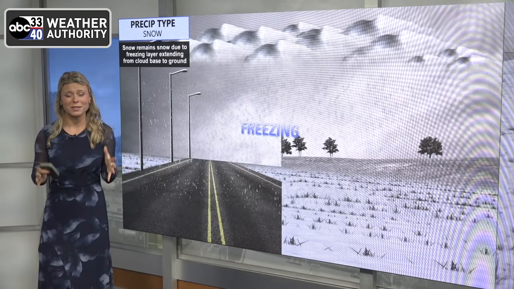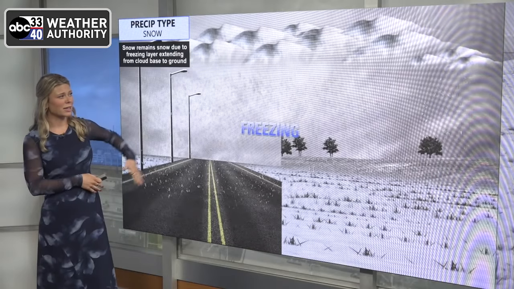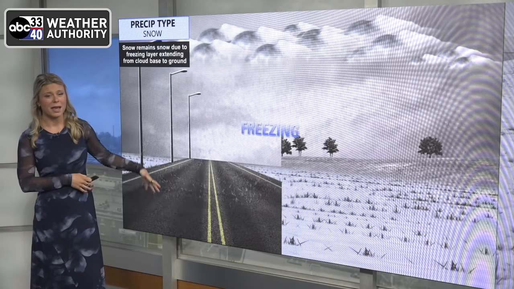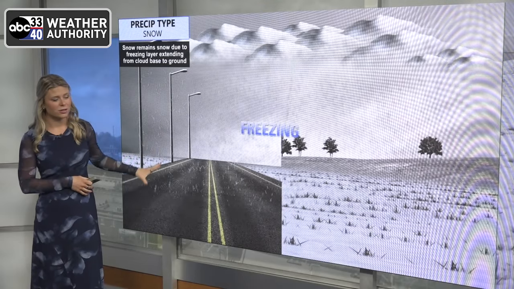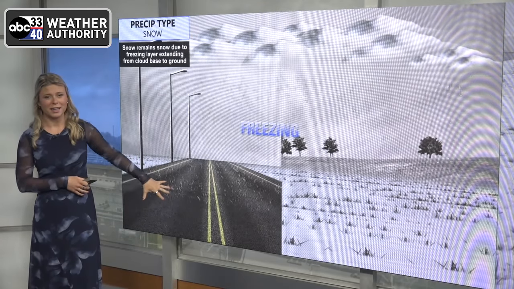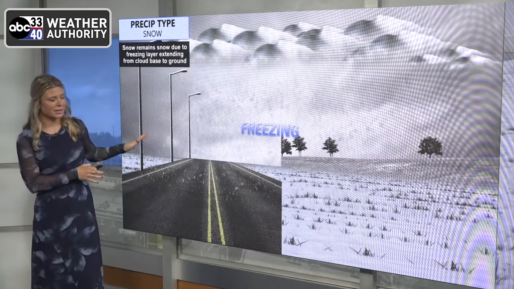First off, when we deal with snow, of course, personally, I think that's the best kind of winter weather. That is when the entire atmospheric column is below the freezing mark. So it starts off frozen as snowflakes and it falls all the way to the ground, gradually accumulating on the ground if the ground is at freezing or below. So that's the first kind.